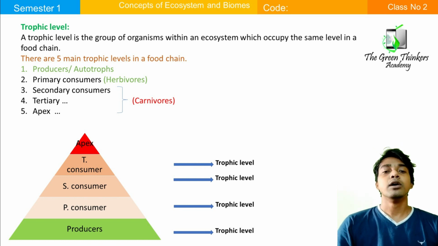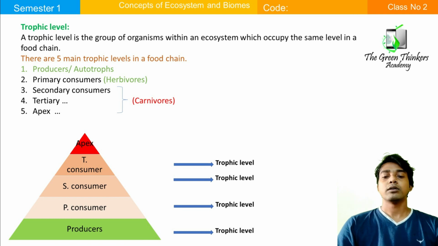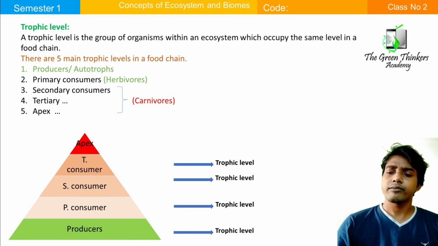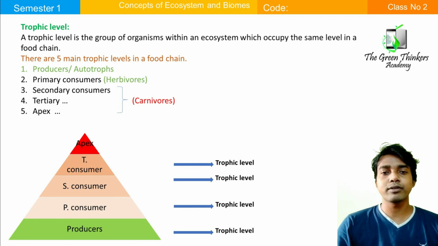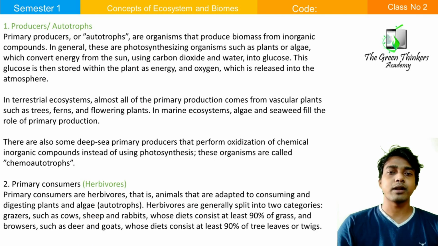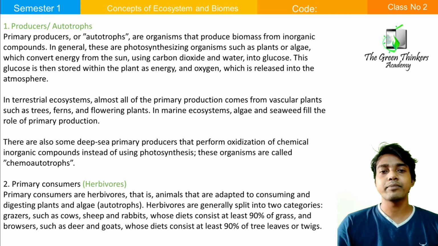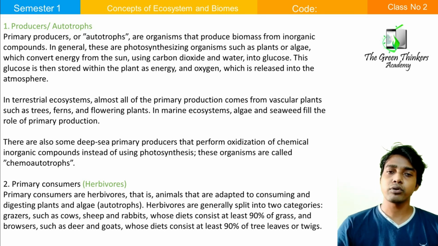First of all come to the producer, then we will go to the primary consumer. What is a producer? We all know producers are the green ones. They can trap energy from the sun, and with the help of water and carbon dioxide, they produce their own food. We all know it from childhood. It is the producer.